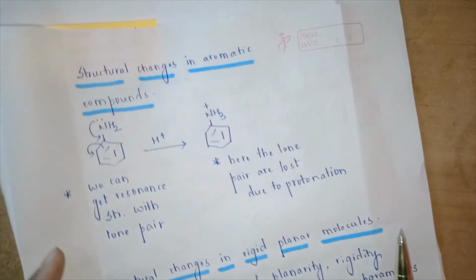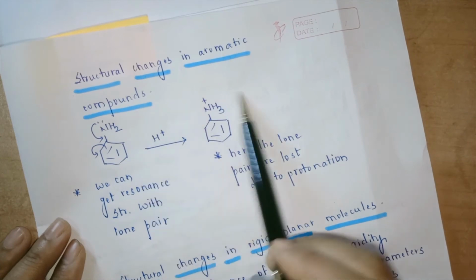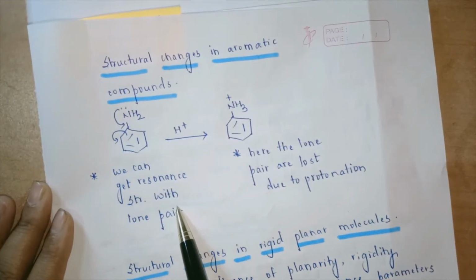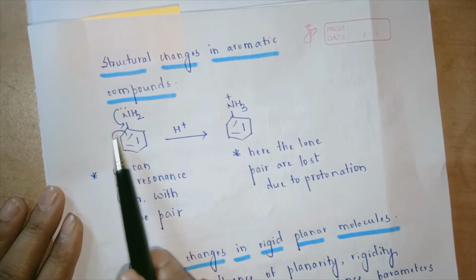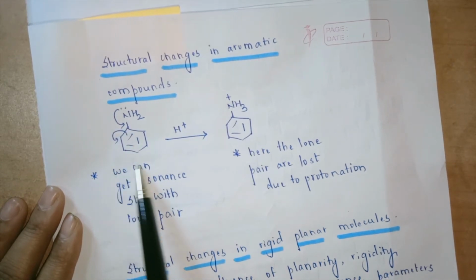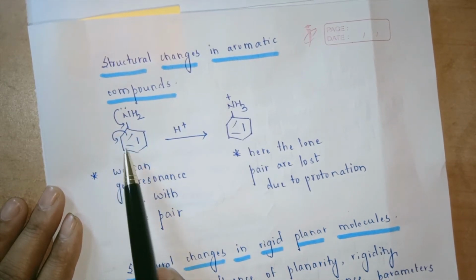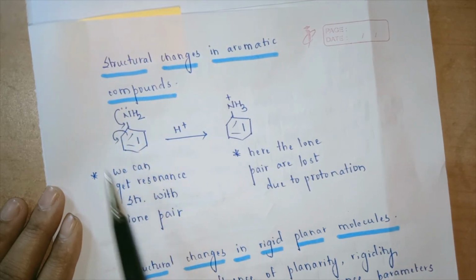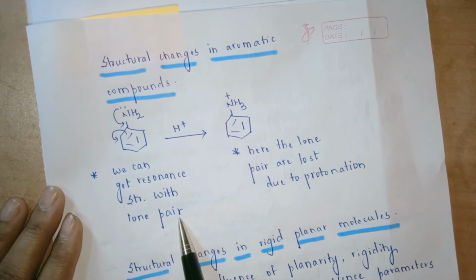The next major application is structural changes in aromatic compounds. Here also we can say that there is a pH effect. When the lone pair of electrons on aniline is present, we can easily see that there is a conjugated system because of the presence of this lone pair of electrons. Now we can get many resonating structures.